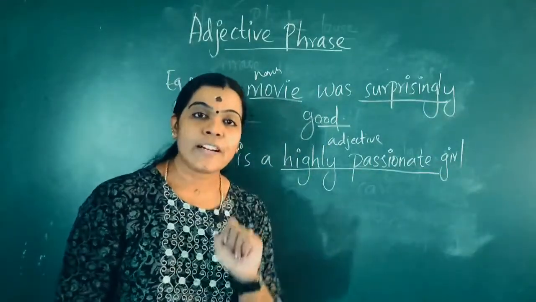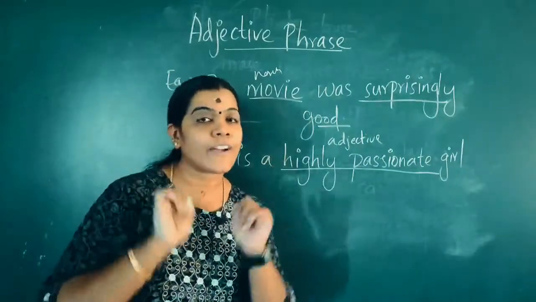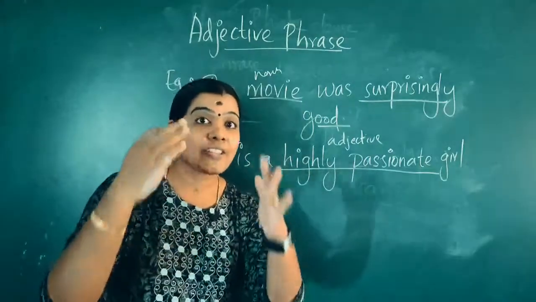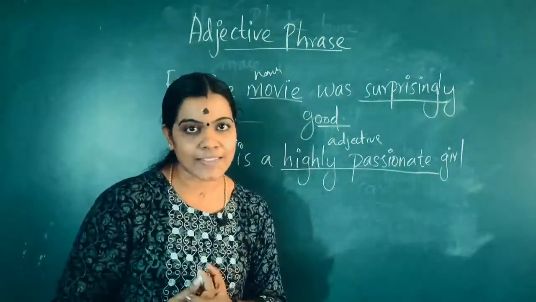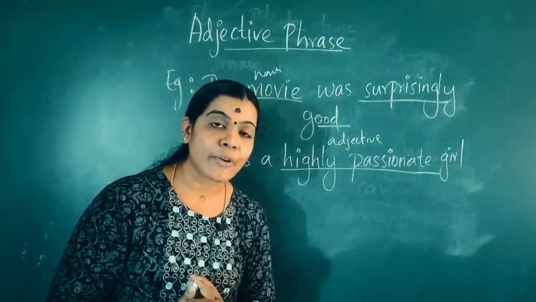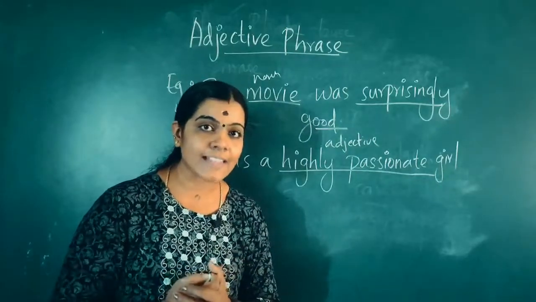The first one we studied is the noun phrase. A noun phrase is something that modifies the noun. An adjective phrase is an adjective that modifies a noun. That is called an adjective phrase. Are these two types clear for you? There are more types which we can study in the next class.